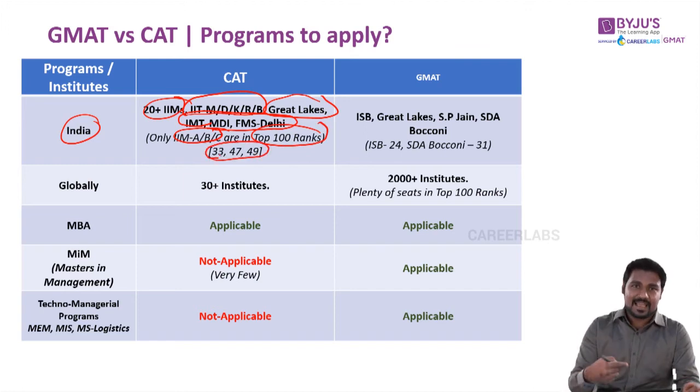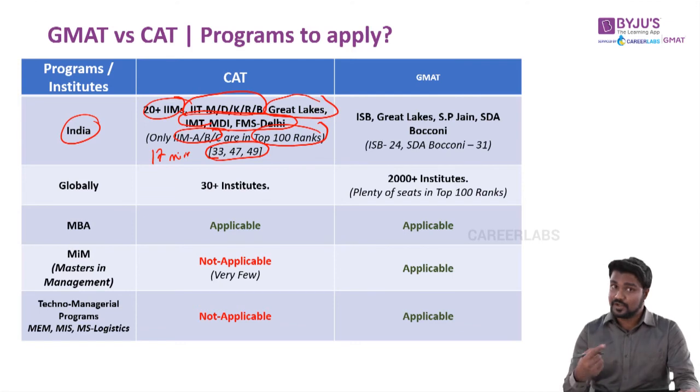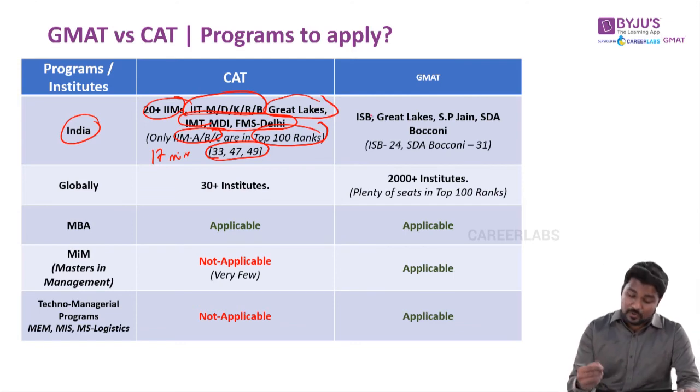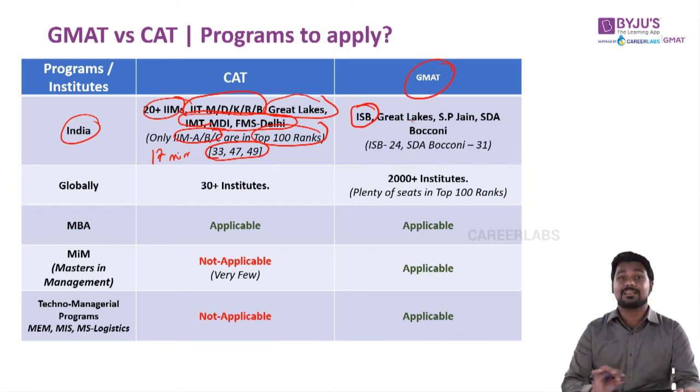Recently the rankings have been developed. IIM Calcutta has been ranked number 17 for an MIM program and not for an MBA program. Whereas if you look at GMAT, a very good B school in India, Indian School of Business, accepts only your GMAT score. They will not accept a CAT score. Similarly, Great Lakes also accepts GMAT score. SP Jain also accepts GMAT score.